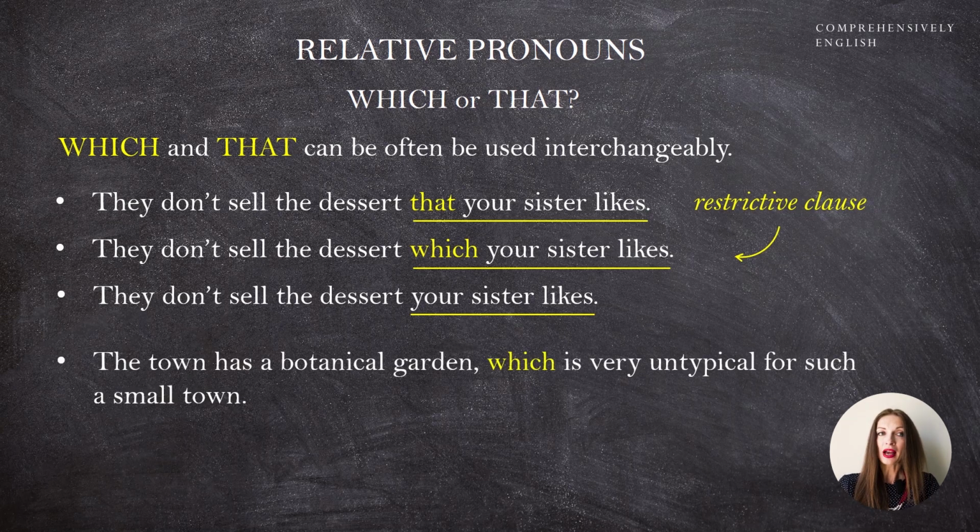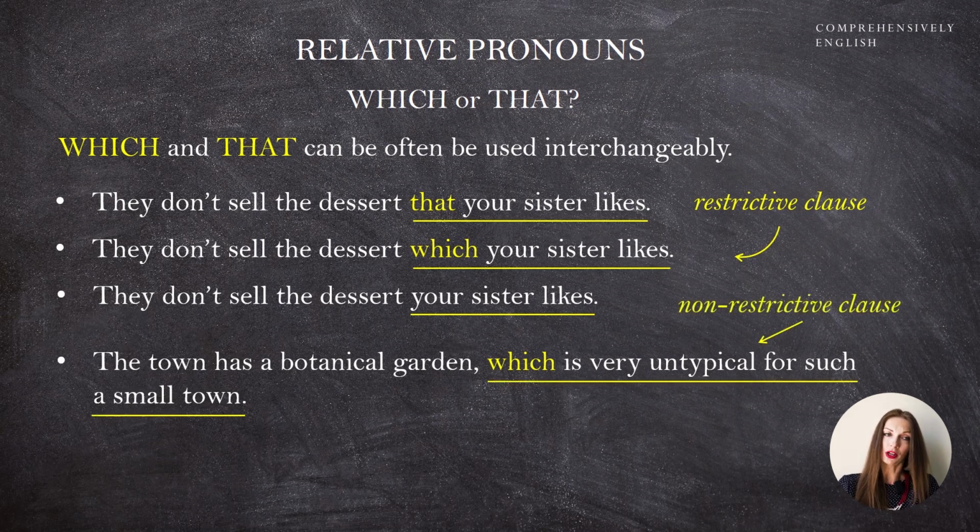Let's see. The town has a botanical garden, which is very untypical for such a small town. This clause, which is very untypical for such a small town, is a non-restrictive clause. If you omit it, the main clause will not be harmed in any way. The town has a botanical garden. Okay, our sentence just became shorter, but it's a full, complete sentence. And the subordinate clause, which is very untypical for such a small town, is just an additional piece of information.